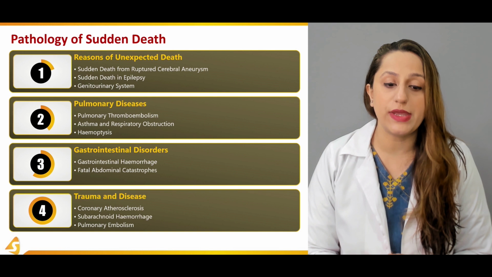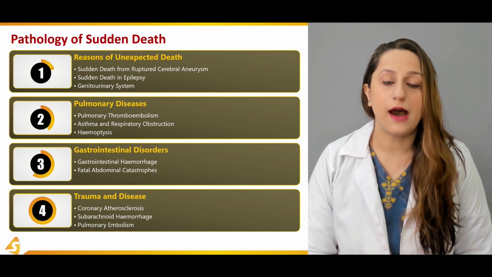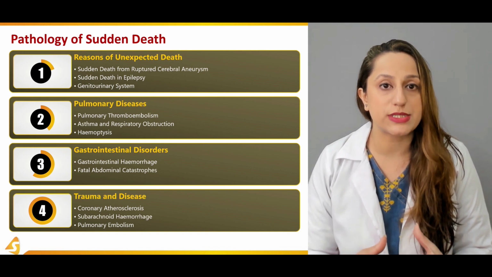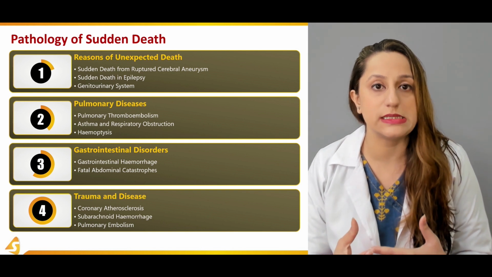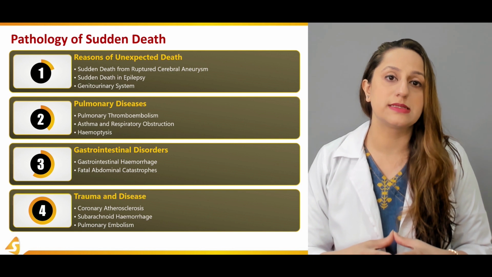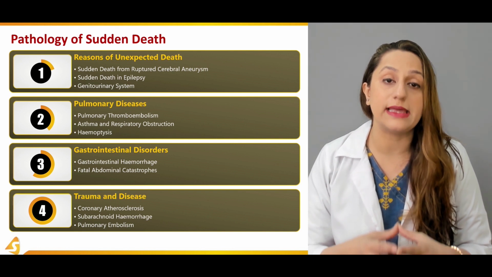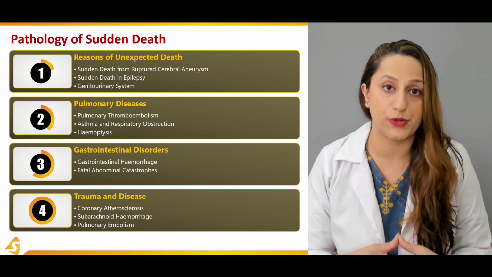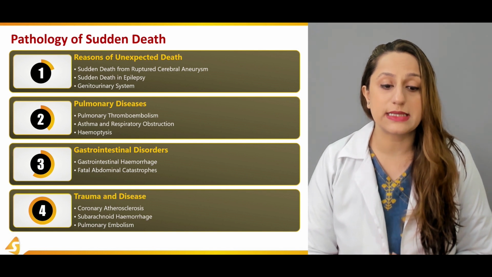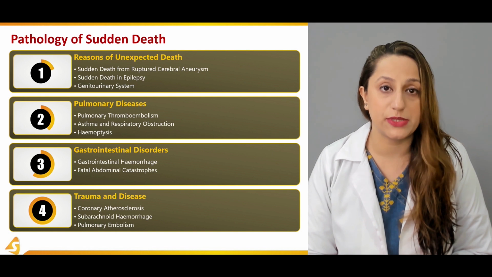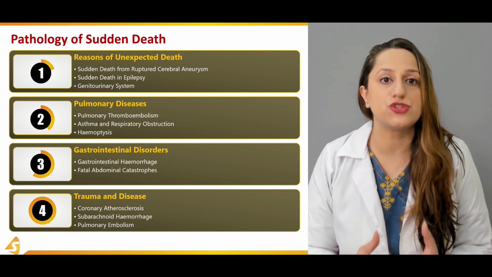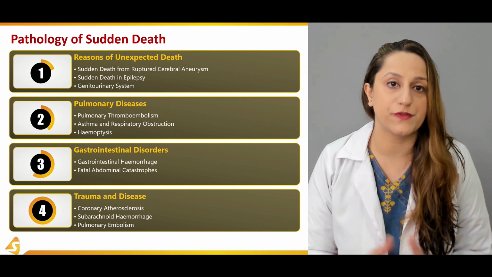So it can be coronary atherosclerosis. After the formation of atherosclerosis in the veins and the arteries of the heart vessels, these vessels can sometimes be traumatized, and that will result in the sudden death of a person. We'll be discussing subarachnoid hemorrhages over here, and moreover pulmonary embolism, which is one of the major causes of sudden death in a lot of cases.